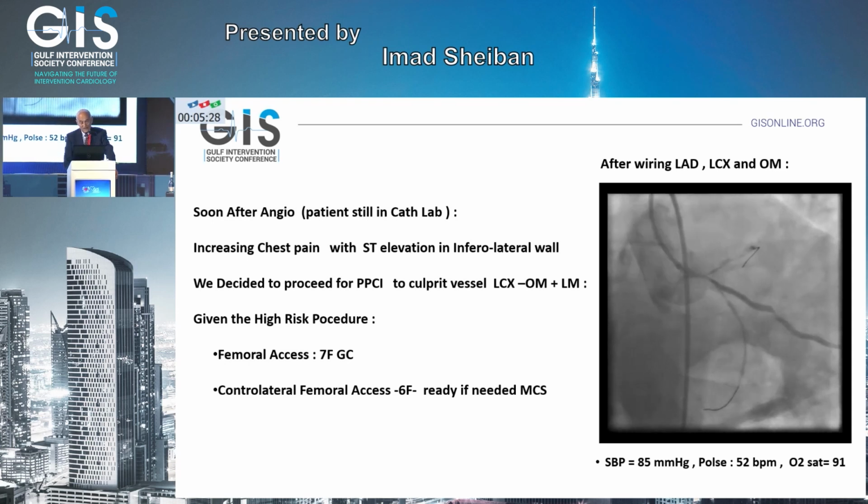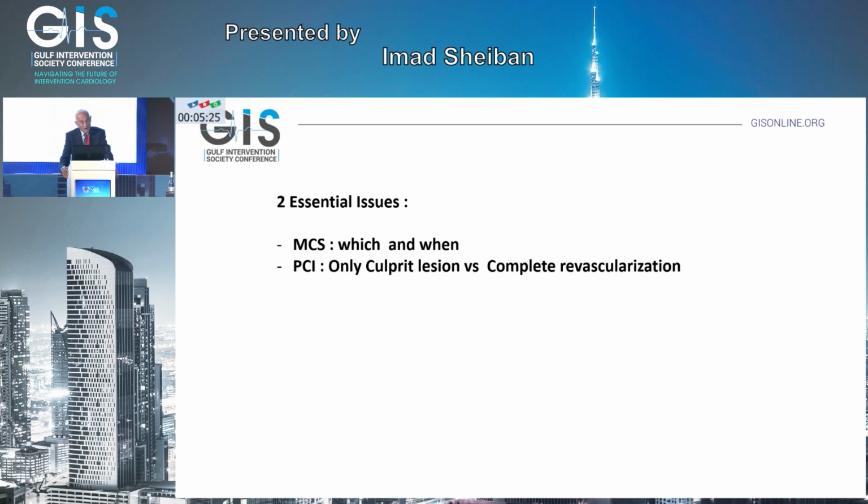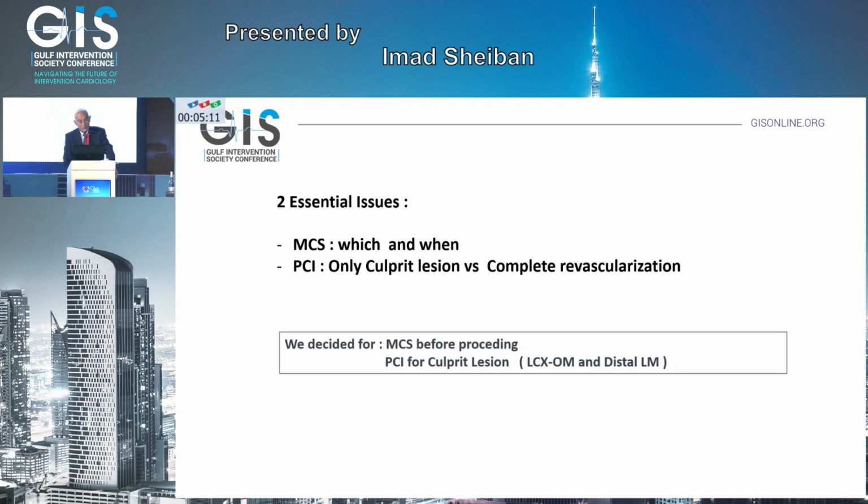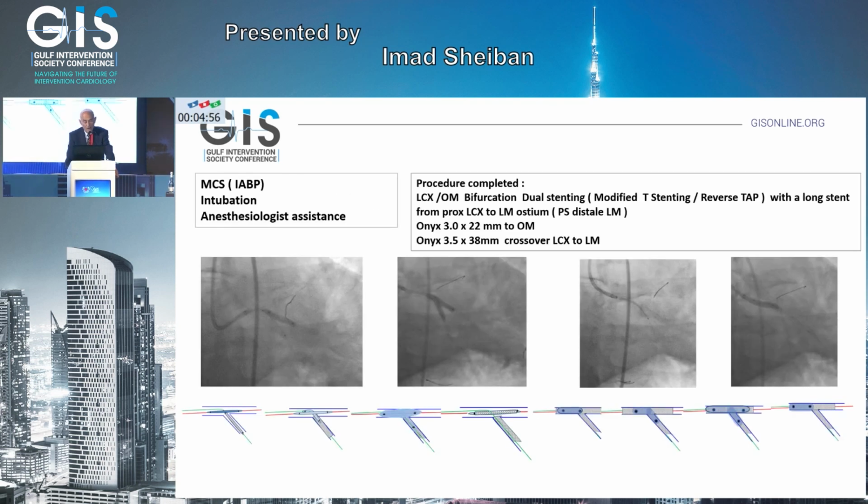You can see what happened with the patient. So I think in these cases, the issues are mechanical circulatory support, which and when, and only culprit lesion versus complete revascularization in the same sitting. But I think that before proceeding it is much better to have mechanical circulatory support, as well as to limit the treatment to only the culprit lesion and then complete later. Make it as easy as possible.